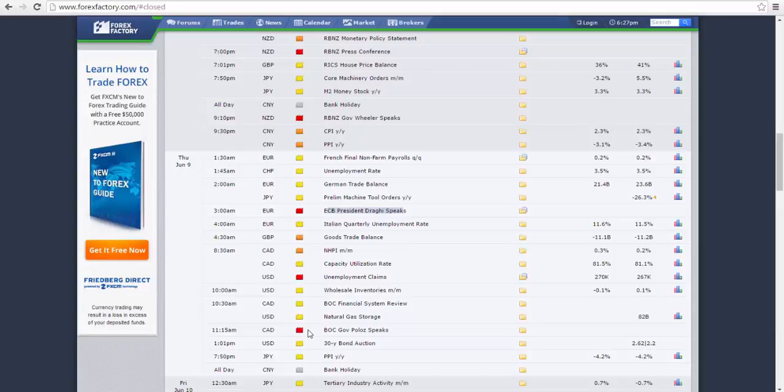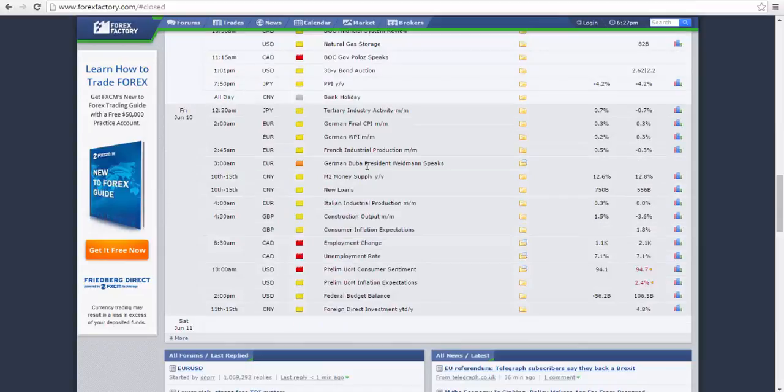We also have on the same day Bank of Canada Governor Poloz speaking. Last time their stance was a little bit more dovish. Even though the price of oil has been going up recently, there are concerns weighing on the Canadian economy, and as a result, even though we may not see an interest rate cut immediately, at some point we may start to see some of those issues weighing on the Canadian economy, and as a result we may be heading towards an interest rate cut. However, at this point we'll be open to comments on either side, hawkish or dovish.